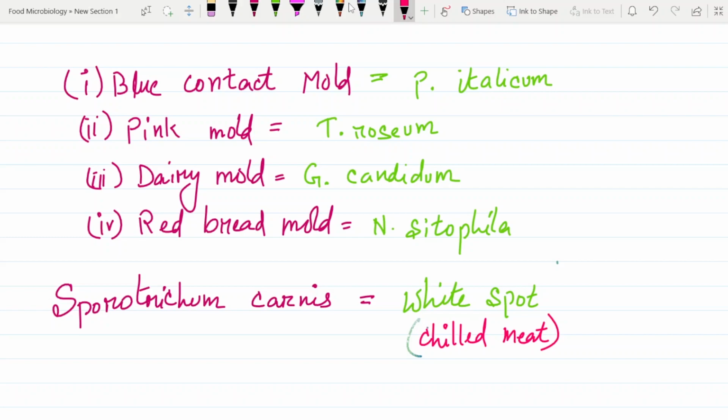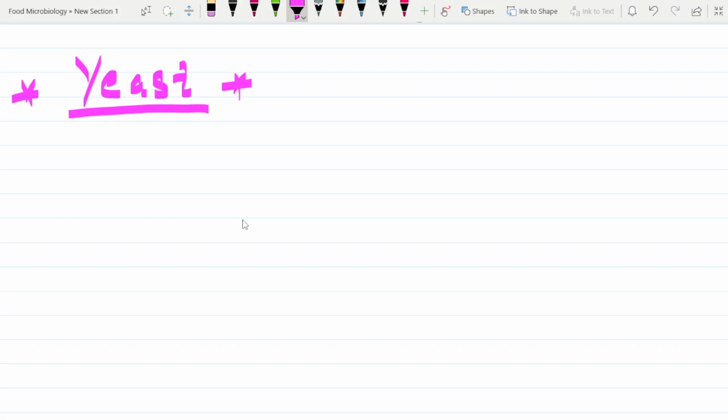Simple. Now we are over with the molds and we are now coming to yeast. We'll be studying about yeast now. We all know that yeast is not filamentous.